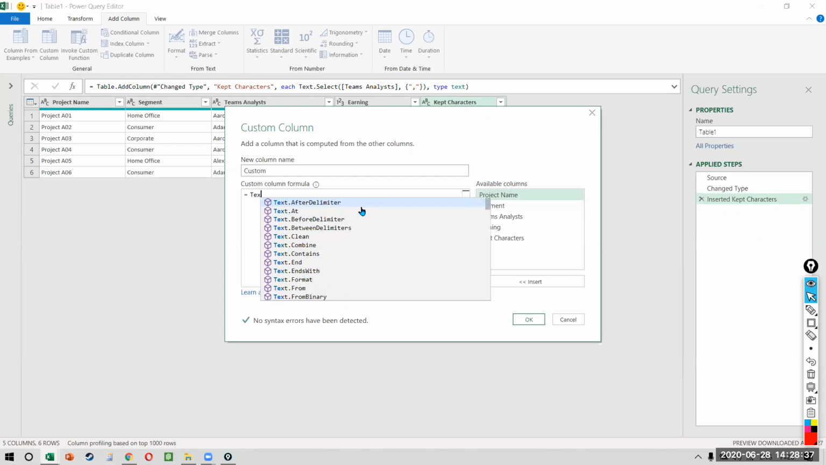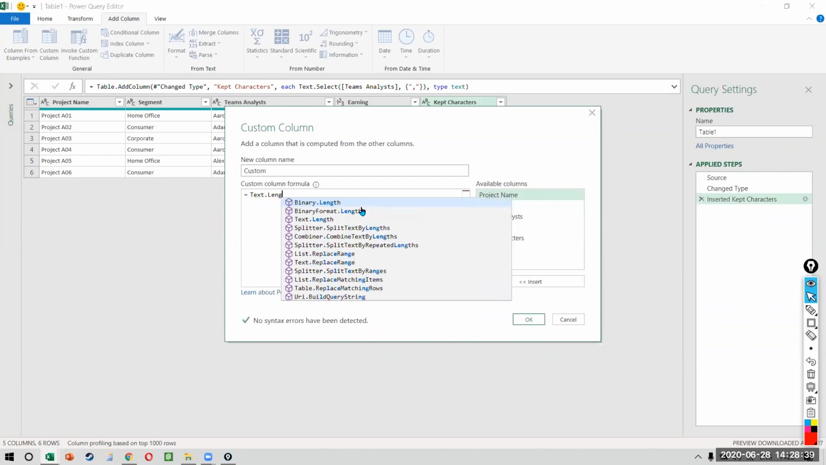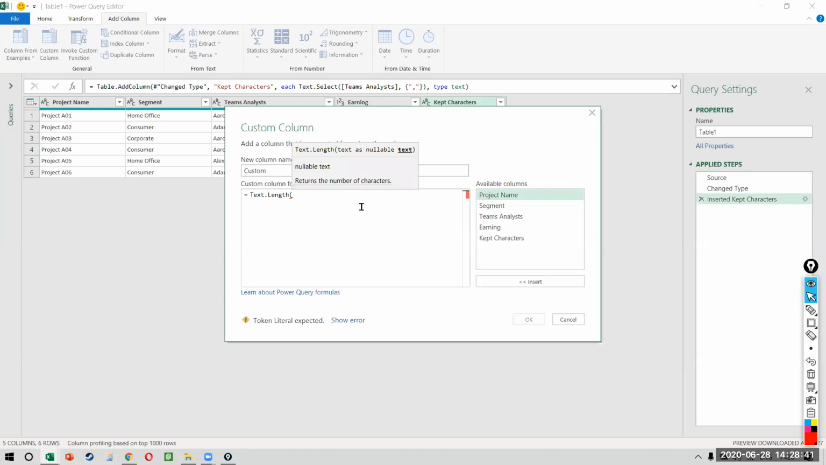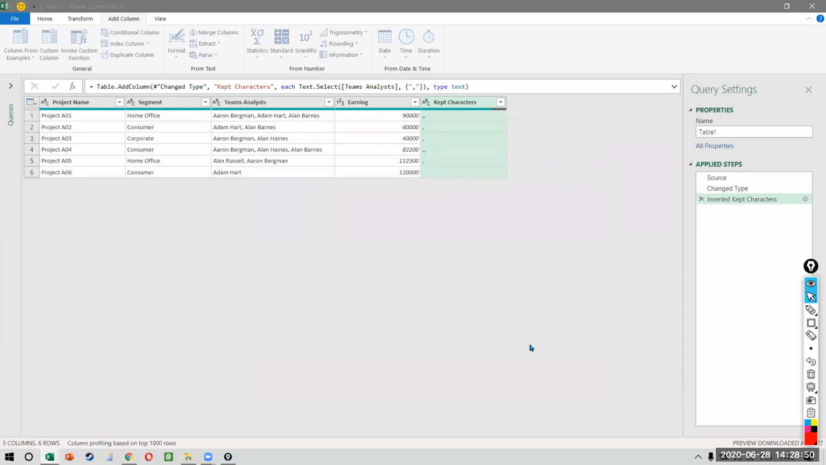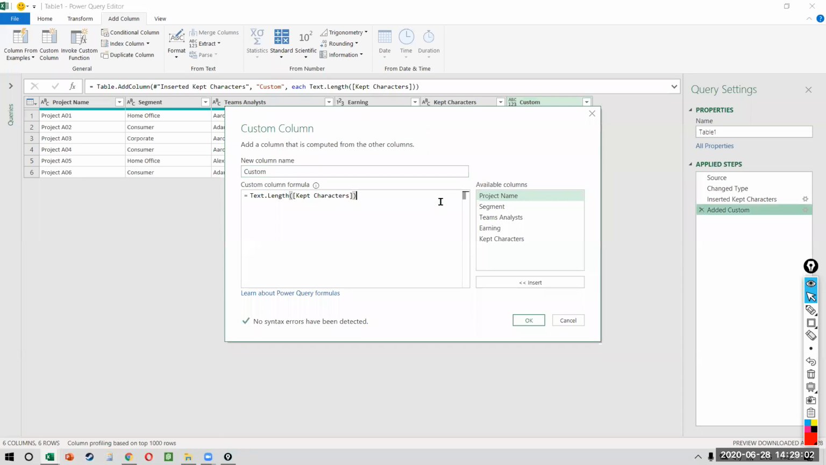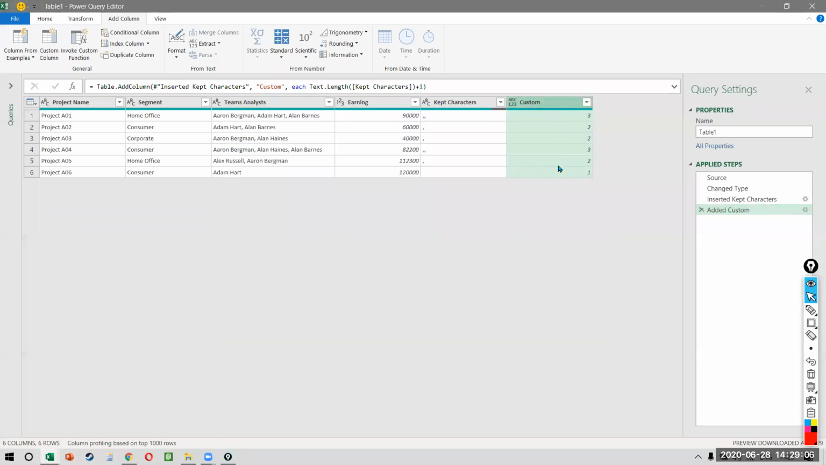So when I write TEXT, I want to select Text.Length, and I want to find the length of which column? I want to find the length of the comma, which is my kept characters column, like this. Now, obviously, what will this do? It will simply tell me that the length is 2, 1, 1, 2, 1, 0. But remember, this is not the correct answer. My correct answer is this result plus 1. So if I go back to the gear icon and update the formula and say plus 1 at the end, now this number will be updated by 1, which is great. That's exactly what I wanted.